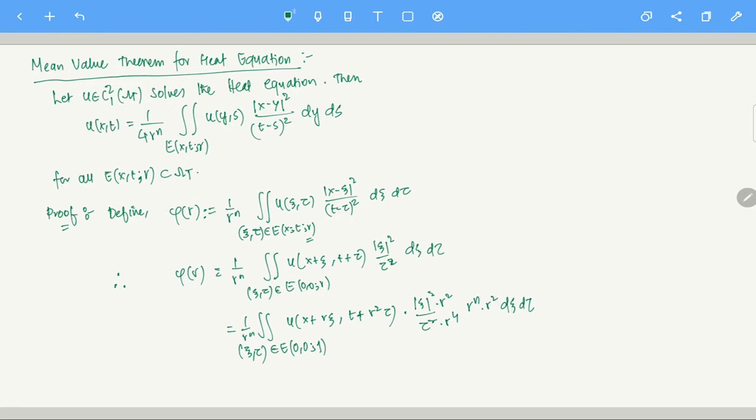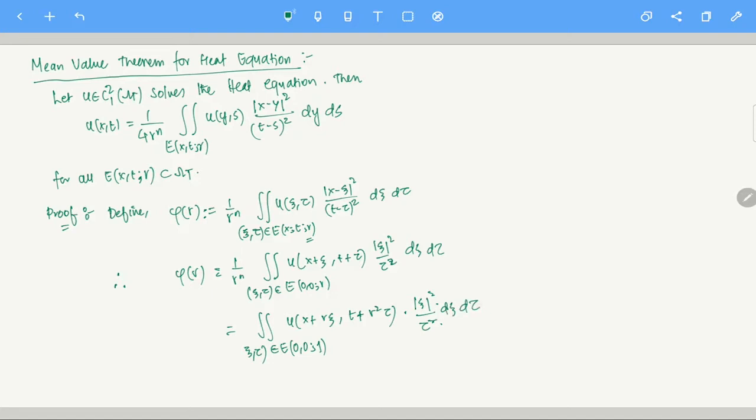Okay, now you see this r power n is gone. This r square r power n 4 is gone. So essentially we are only left with, let me write it this way, this equals this particular thing times d xi d tau. Clear? So this is how we are going to get it.